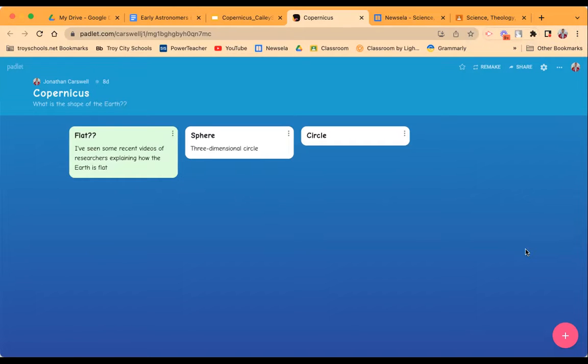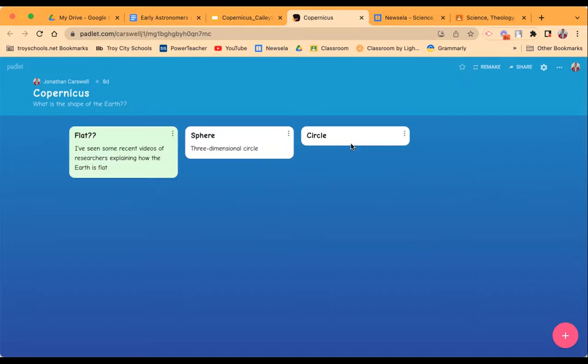All right, so we've gotten some wonderful answers here, and I want to look at a few and get us rolling. The first answer came from James, for the question, what is the shape of the Earth? James said a circle. That's a good job, James. When we think about the different evidence that we do have in scientific understanding, the Earth would be in a circular form, and that would be the overall shape.